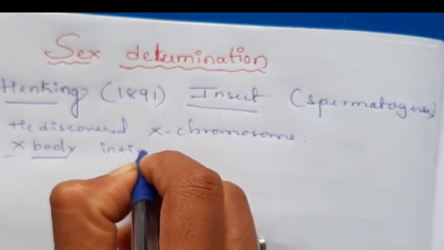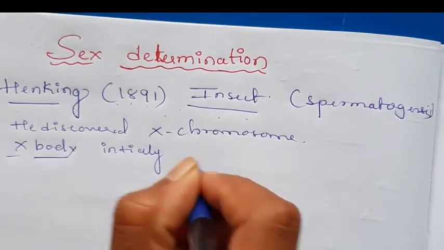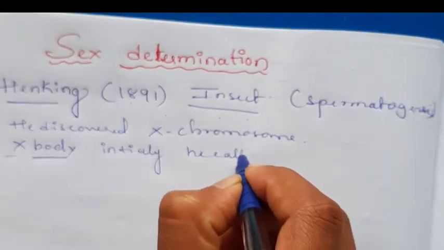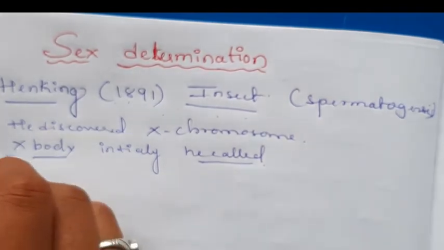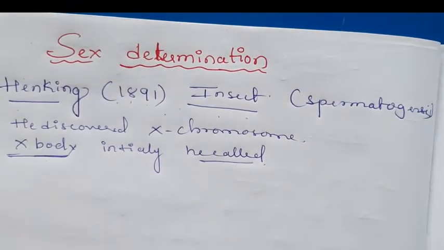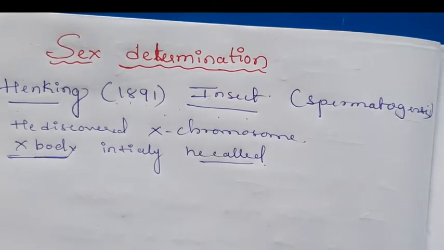Initially, he called it an X body. Later, the X body of Henking was found to be in fact a chromosome. Later, he called it the X chromosome.